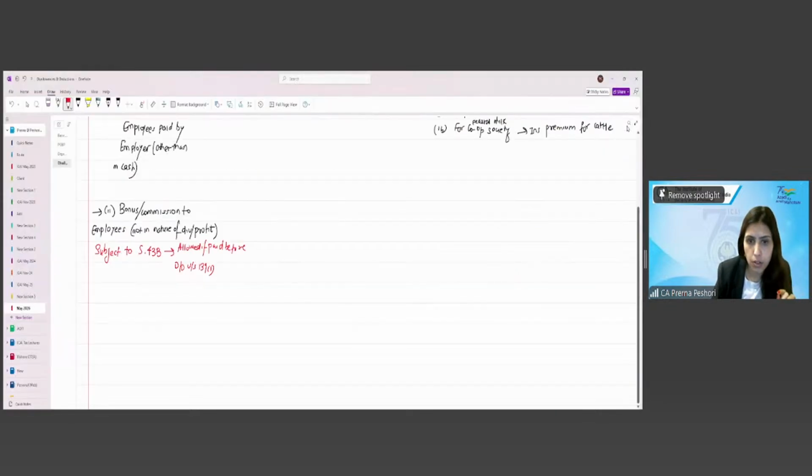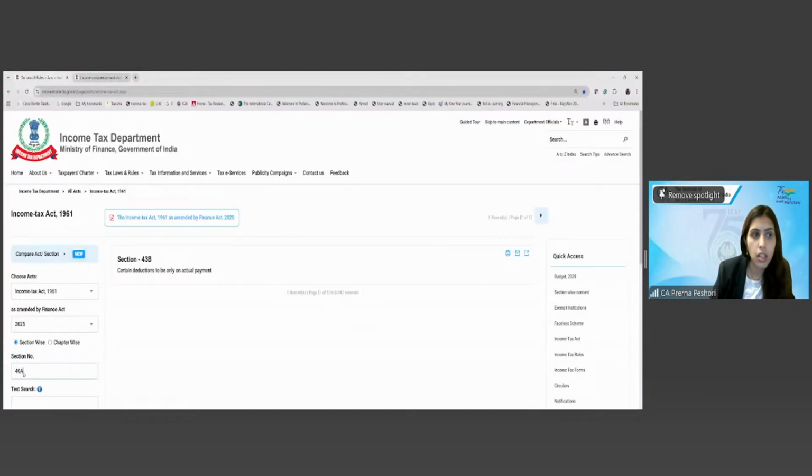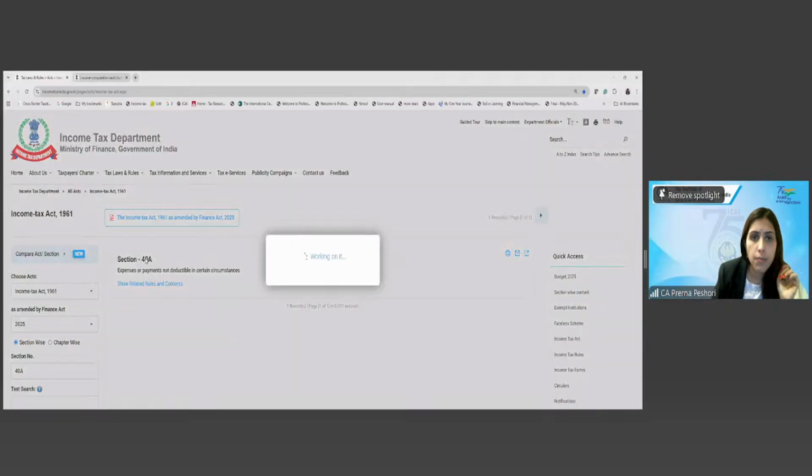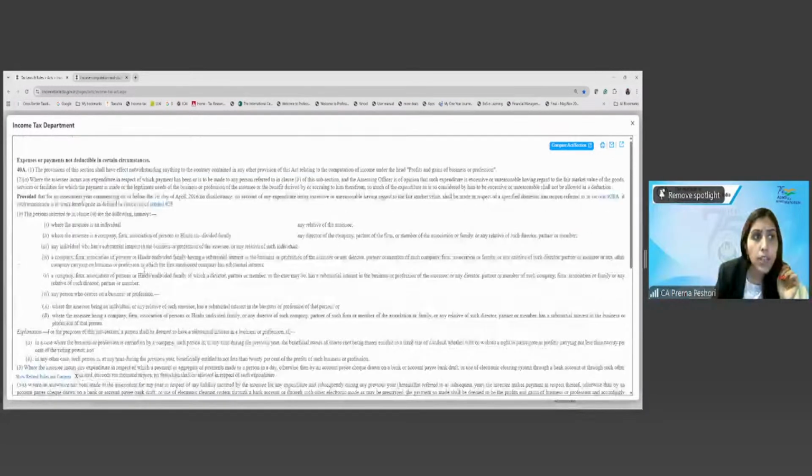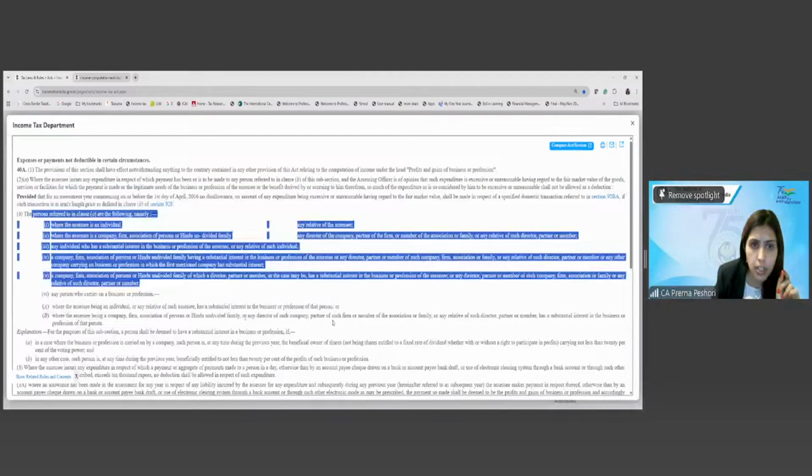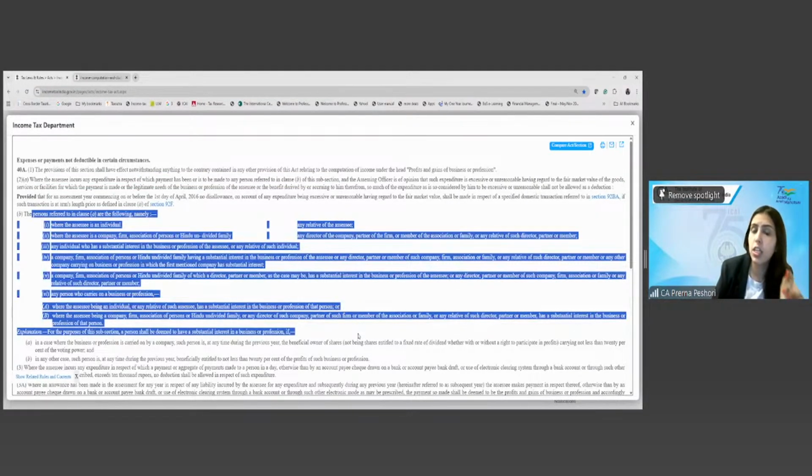One more important point, which I am going to discuss now. Section 40A(2). 40A(2) is what? 40A(2) is where the assessee incurs any expenditure in respect of which payment has been or is to be made to any person referred to in clause (b) of this subsection. So there are these specified persons which are given.